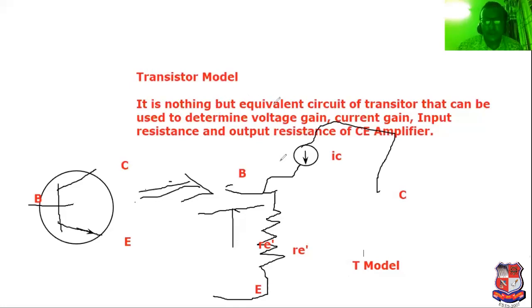So transistor model means what? It is the equivalent circuit of a transistor that can be used to determine the voltage gain, current gain, input resistance and output resistance of the amplifier. This is known as the equivalent circuit. In my PDF, all the circuits are present, so don't worry about that. I have discussed the point. Switch over to the PDF.